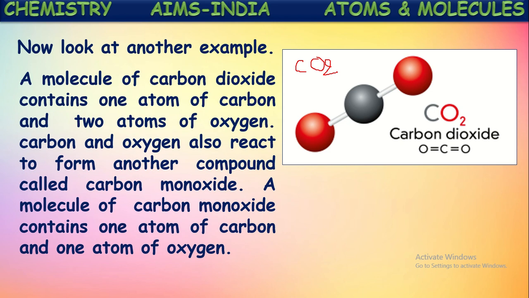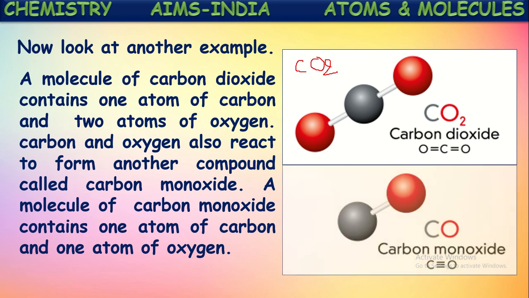Carbon and oxygen also react to form another compound called carbon monoxide. Yes, carbon and oxygen not only form carbon dioxide, they can also form one more compound called carbon monoxide. So a molecule of carbon monoxide contains one atom of carbon and one atom of oxygen. Here we have seen how carbon dioxide is formed: one atom of carbon combined with two atoms of oxygen. In the formation of carbon monoxide, one atom of carbon combines with one atom of oxygen.